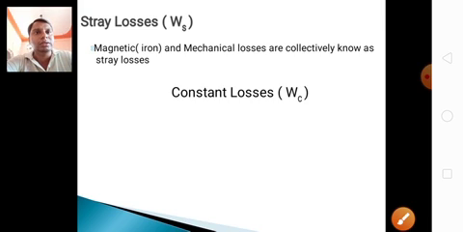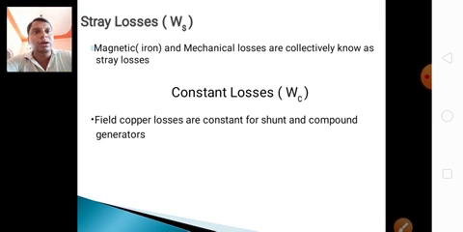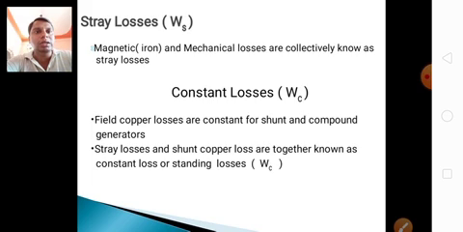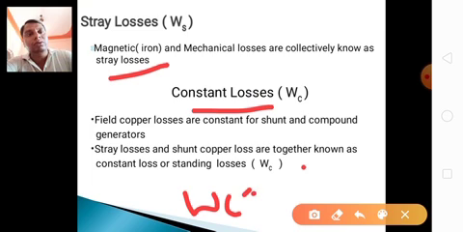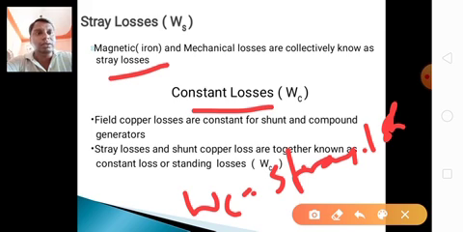Constant losses, Wc. The field copper losses are constant for shunt and compound generators, as we already studied. The stray losses and shunt field copper losses together are known as constant loss. Constant loss, Wc, equals stray losses plus shunt field copper loss. Shunt field copper loss is always constant.